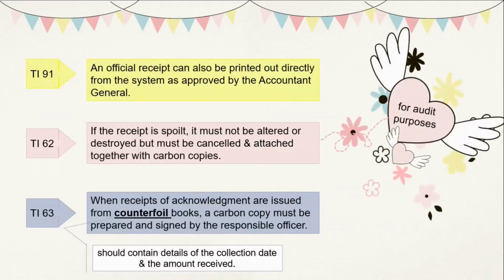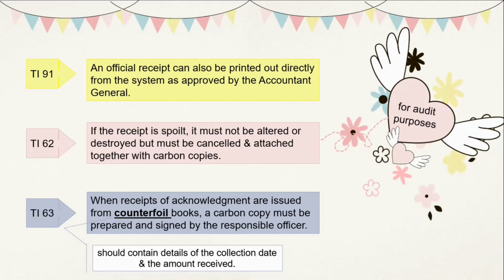But under Treasury Instruction 91, an official receipt can also be printed out directly from the system as approved by the Accountant General. Under Treasury Instruction 62, if the receipt is spoiled, it must not be altered or destroyed but must be cancelled and attached together with carbon copies for audit purposes.